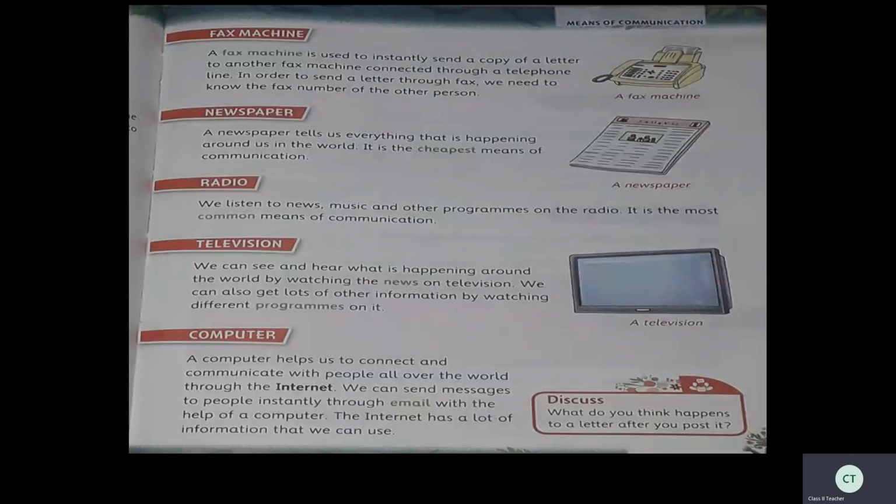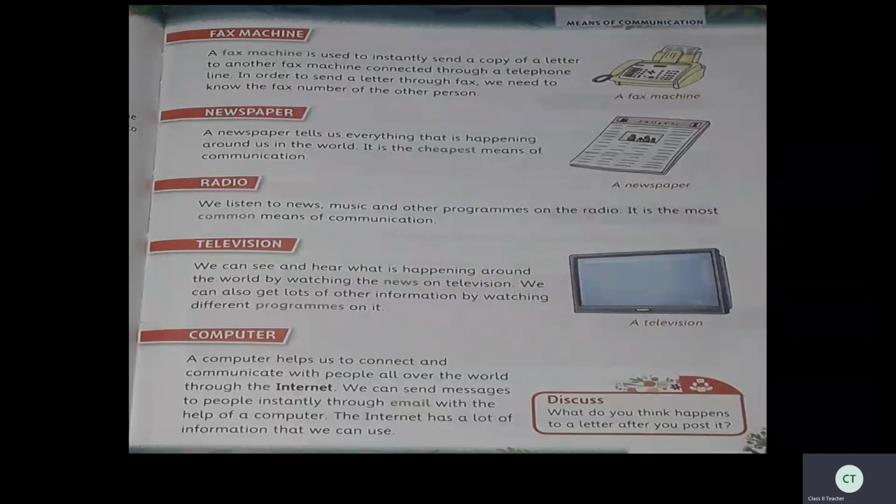See, the internet has a lot of information that we can use. So many study materials you can find on internet. So when you use internet, be careful, use it in a proper way.